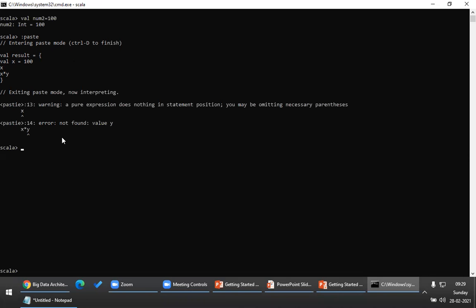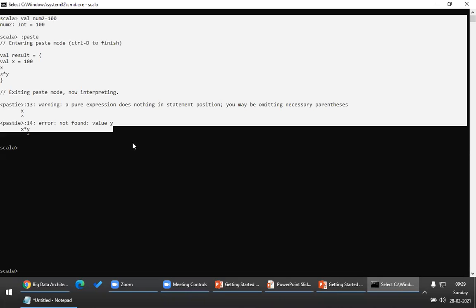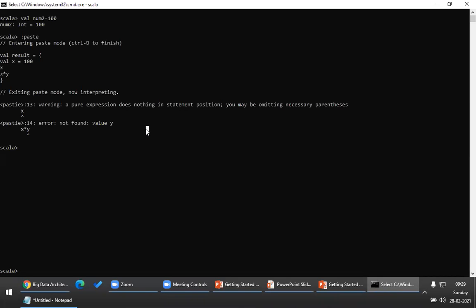Something went wrong. Oh, sorry. Why have I not declared it? I'm sorry. Let me declare the y again. However, now if you want to clear the screen, you can also press Control L, the normal Linux thing. Okay, let me go to paste mode again.